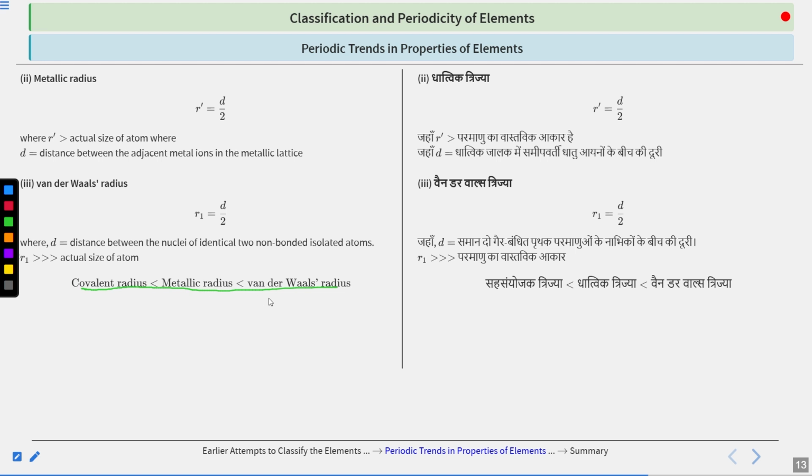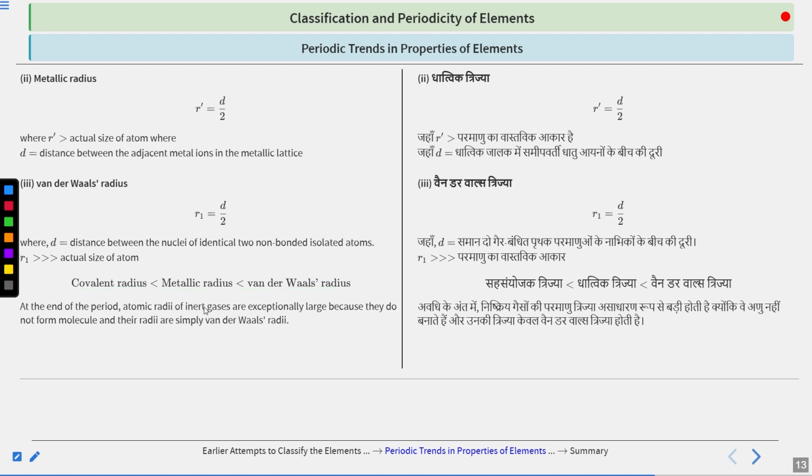We have discussed why van der Waals radii is large. What about metallic radii? Why is it larger than the covalent radii? Because metallic radii is for metals, and metals do not form covalent bonds to overlap. When there is no overlap, no area is in common, so there is no subtraction of the radius. But in the case of covalent radii, there is overlap, and that results in some common area between the two atoms, and as a result we have to subtract that area. That is the reason covalent radii is the smallest one.